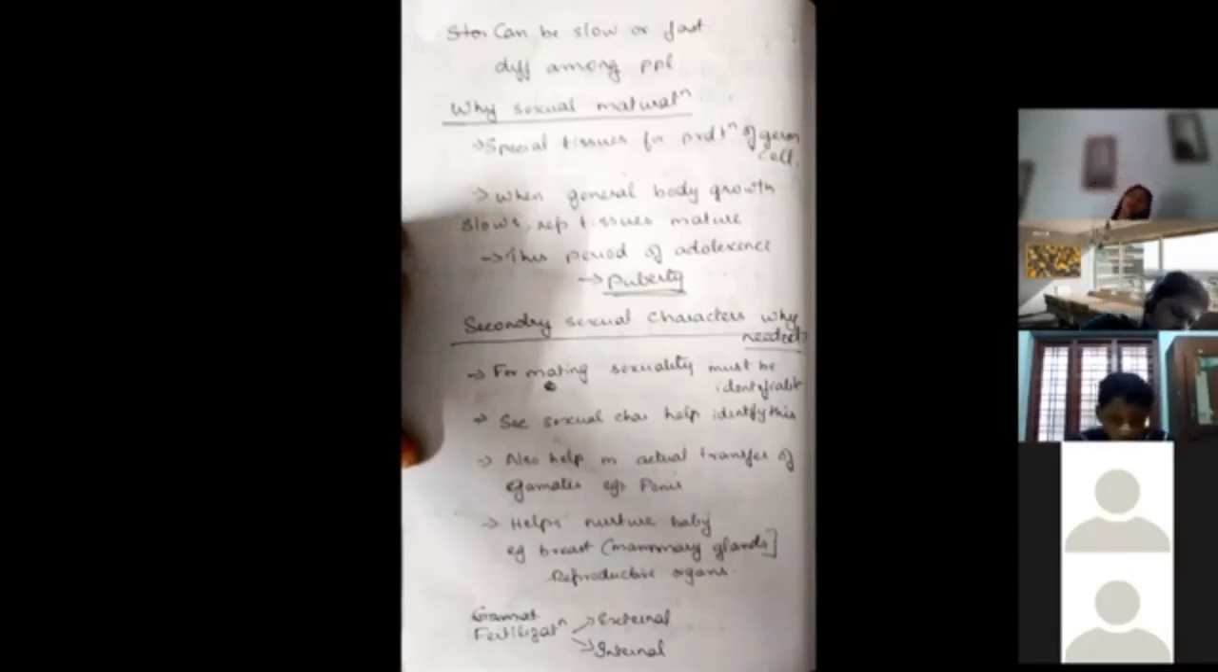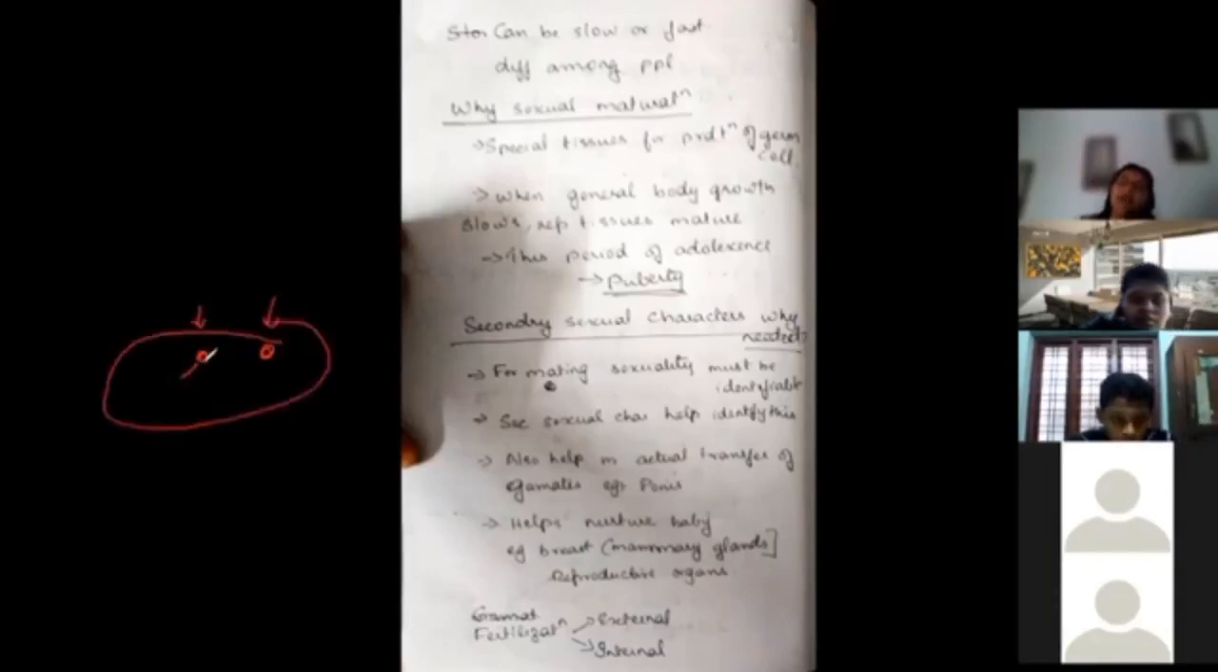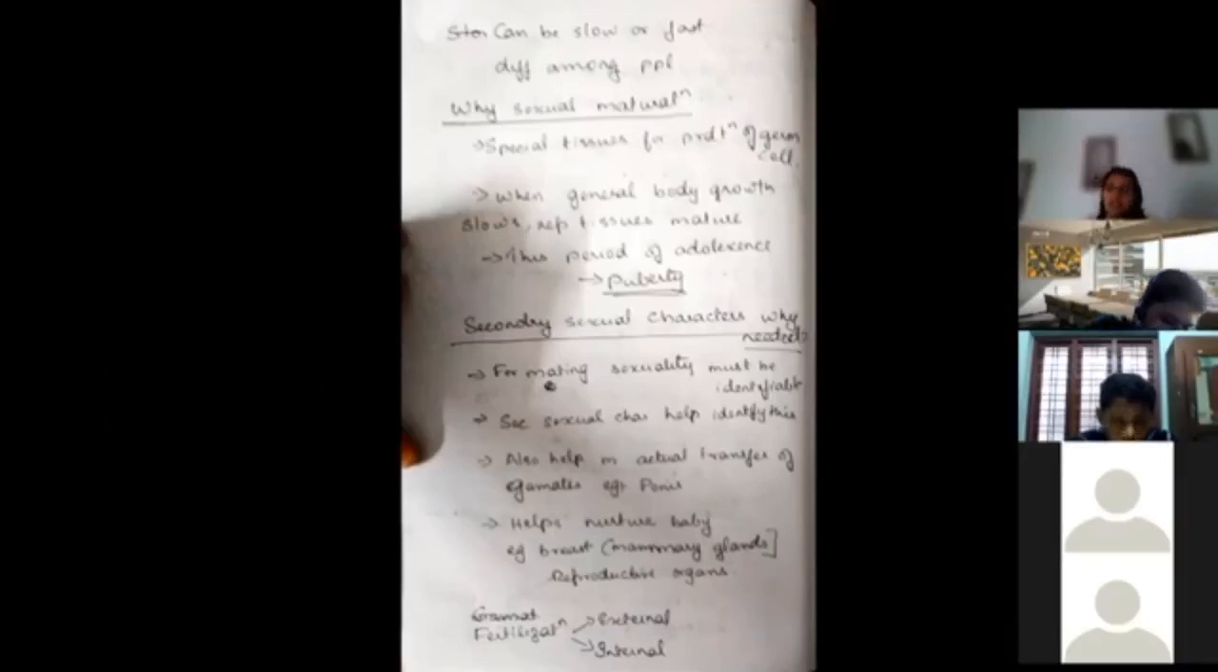So fertilization can be external or internal. What is meant by external? Say, for example, the frog. Both male and female release their eggs and sperms outside in the water, so inside the water they fuse. This is external, outside the body of the female organism. Whereas in humans, the fertilization happens inside the female body. So this is internal fertilization. There are two types of fertilization: external and internal.